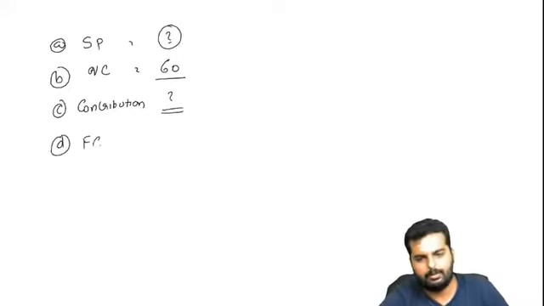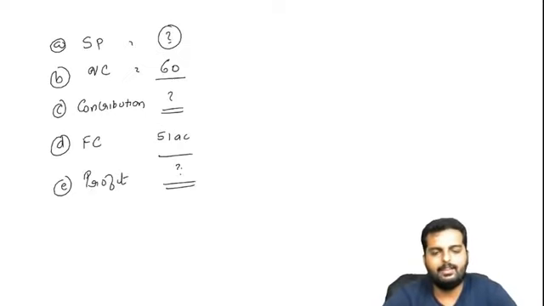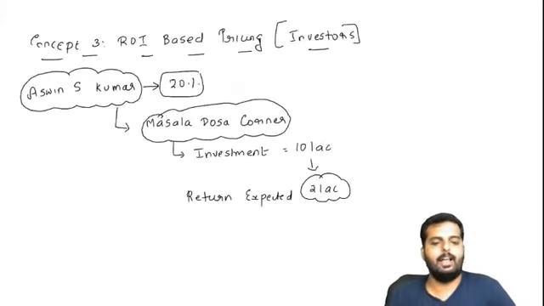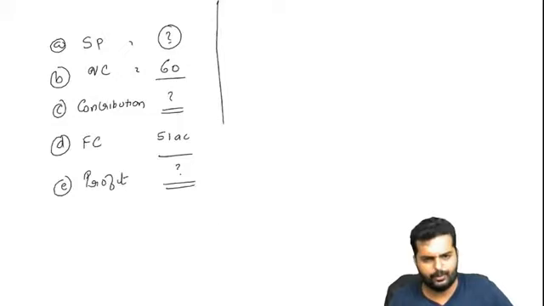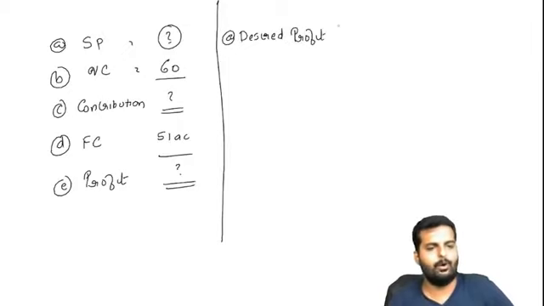But I know that my fixed cost is going to be 5 lakhs per annum. After the fixed cost, only then will I be making my profit. So basically the question is, Ashwin says he has invested 10 lakhs. He needs a profit of 2 lakhs. So we'll do a backward working now. We'll start from here. Desired profit is turning out to be 2 lakhs.